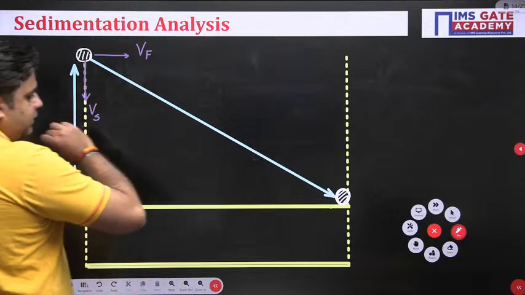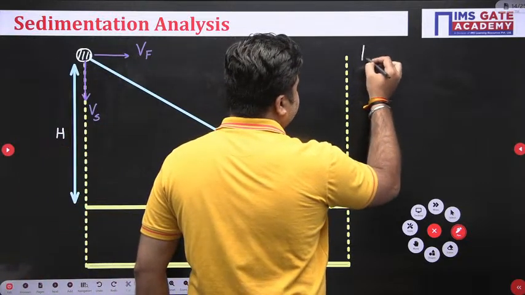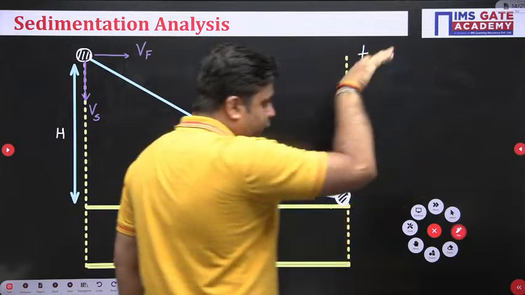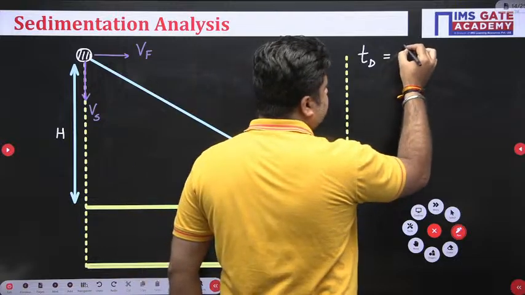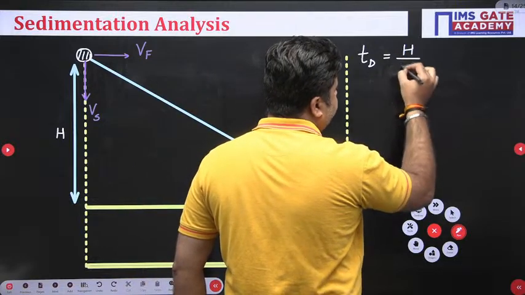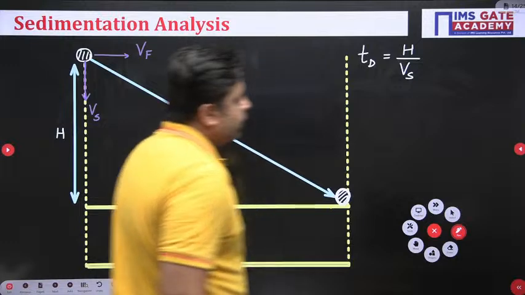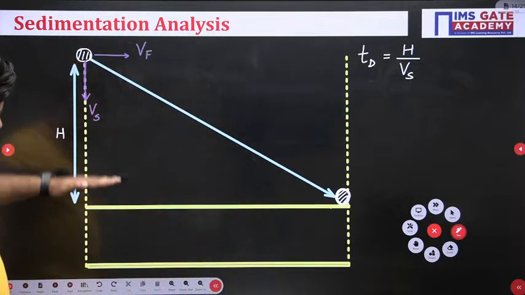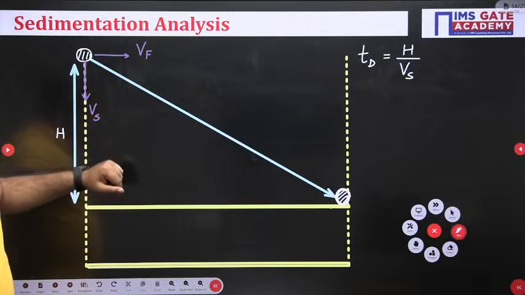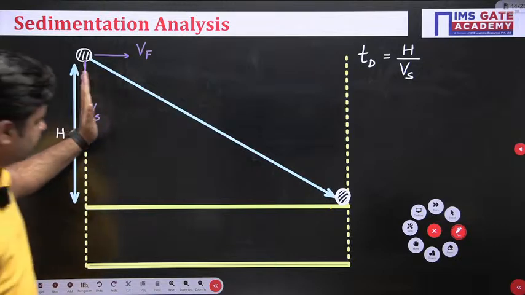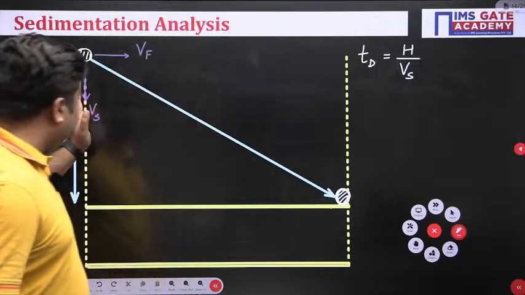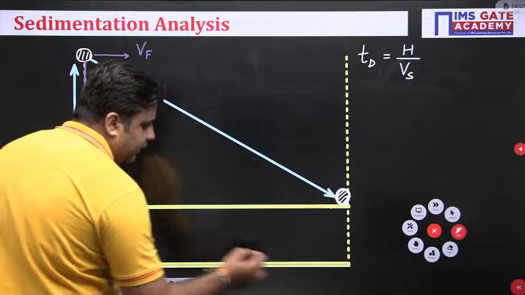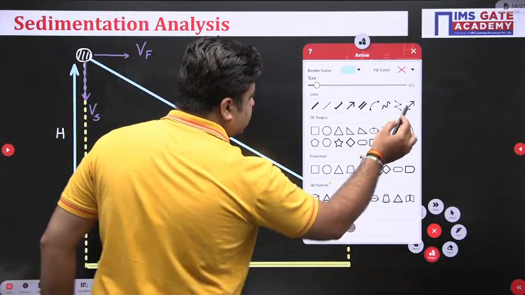So in this time td, the particle has traveled the vertical distance of h, so td is equal to h upon Vs. At the same time td, the particle has also traveled a horizontal distance, and this horizontal distance is nothing but the length of the tank.